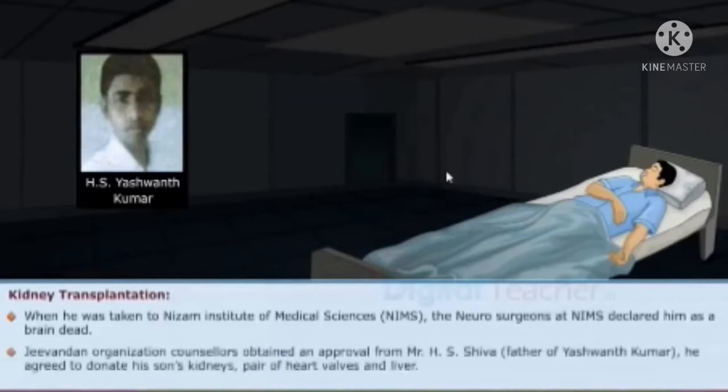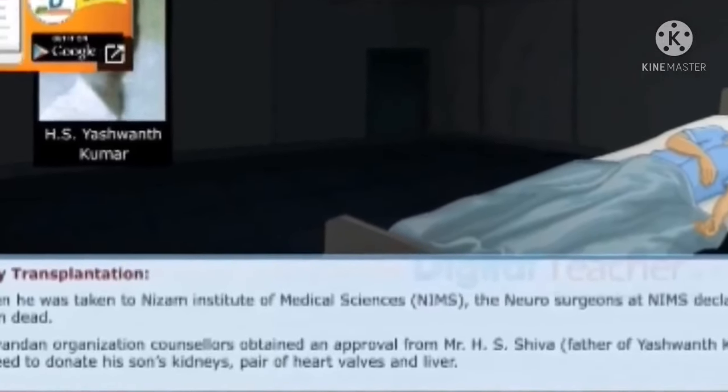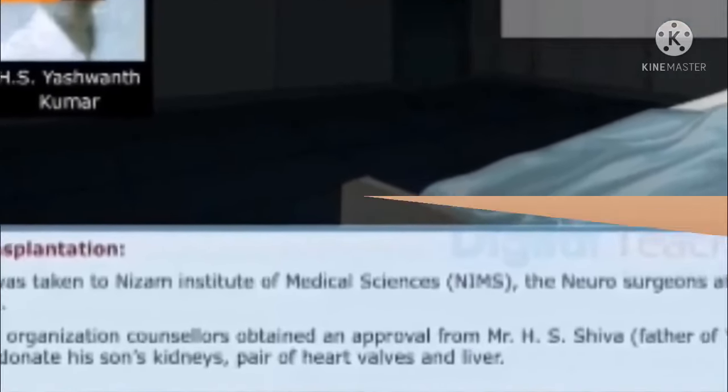Jeevandan organization counselors obtained an approval from Mr. H.S. Shiva, the father of Yashwant Kumar. He agreed to donate his son's kidneys, pair of heart valves and liver.